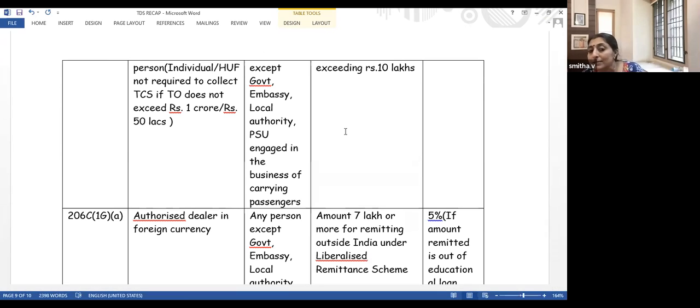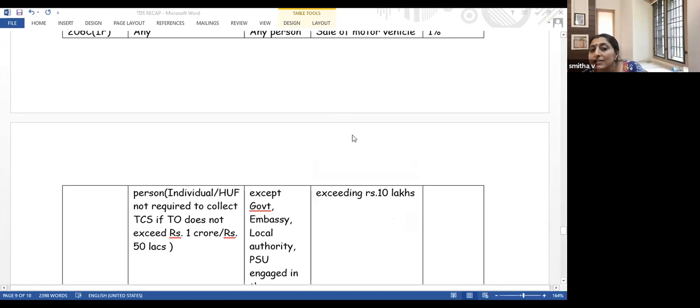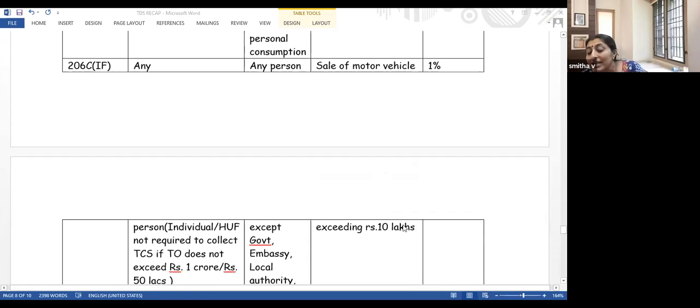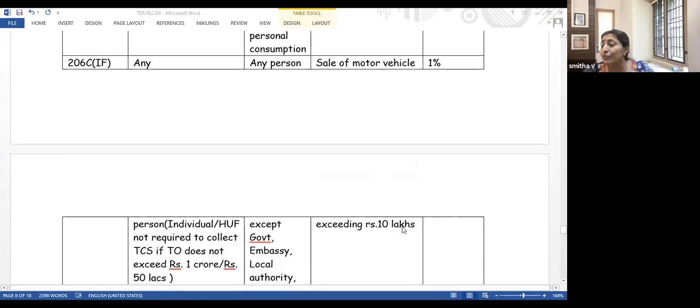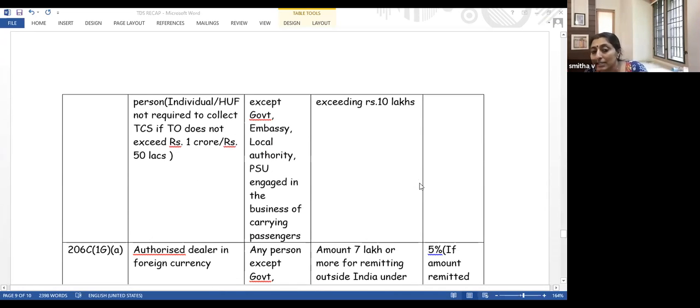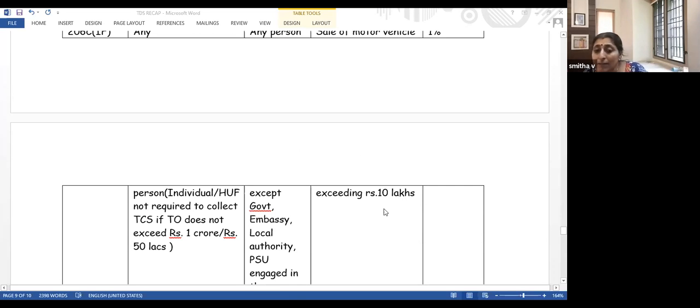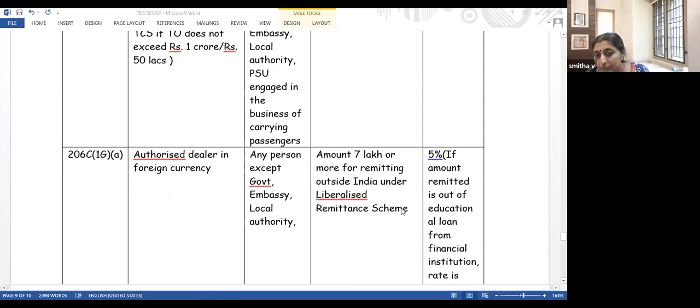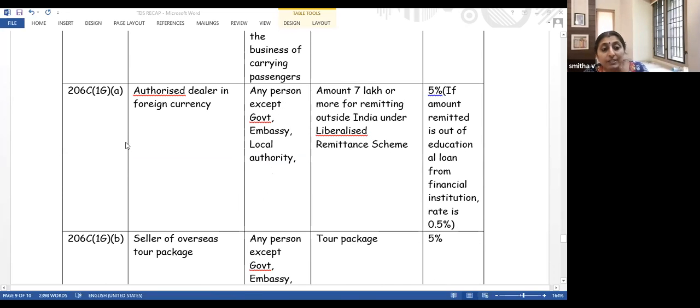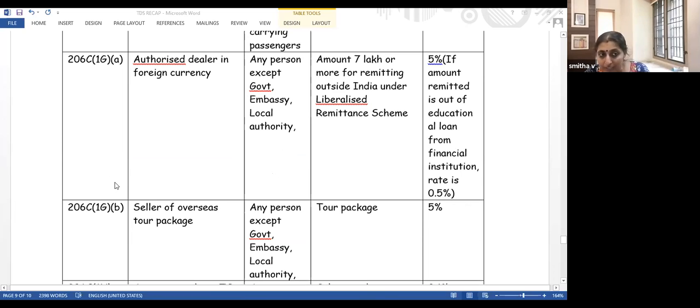Another important point is that even if you are purchasing for personal use, there will be TCS, because the product which we are covering is sale of motor vehicle exceeding 10 lakh. If you are purchasing a very luxury car having a value of more than 10 lakh, the car dealer will collect from you TCS of 1%. So even if that car is used for personal purpose, this rule is applicable. Now we are going to the important sections, the amendments which we have introduced from this year onwards.